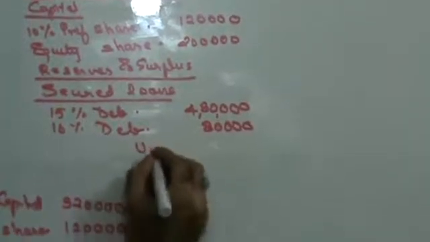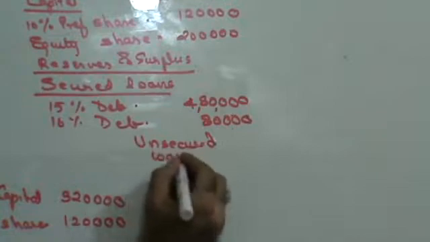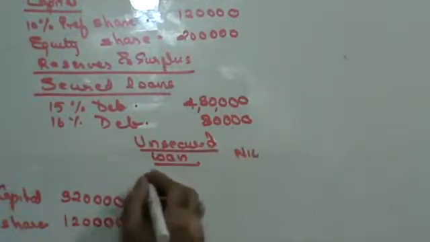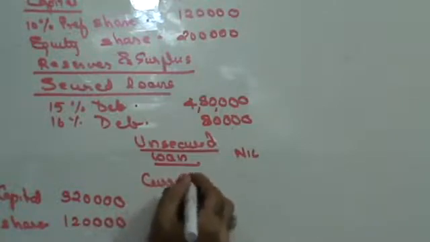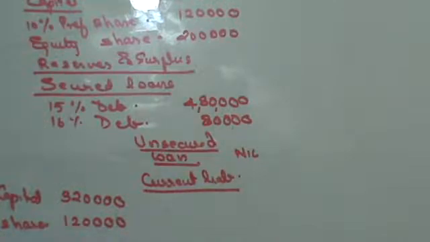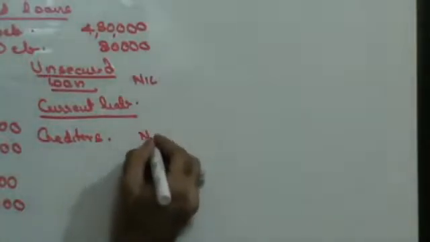Then you have unsecured loans: nil. Then you have current liabilities. Under current liabilities, you have creditors. Creditors is 2 lakhs and the entire amount has been written off, nil.